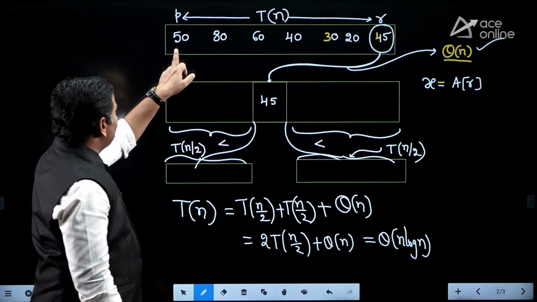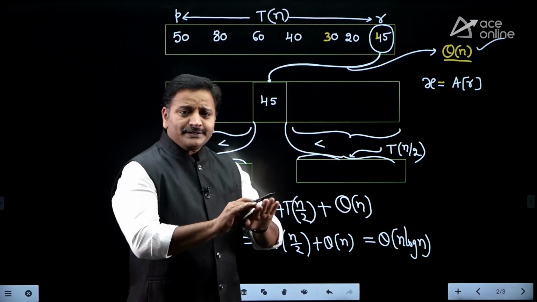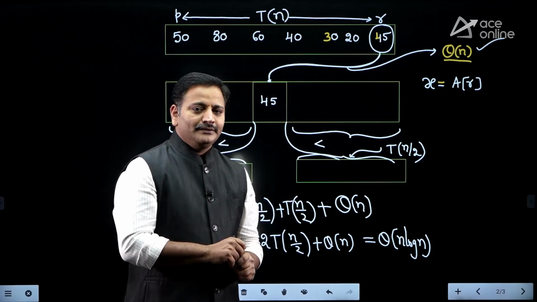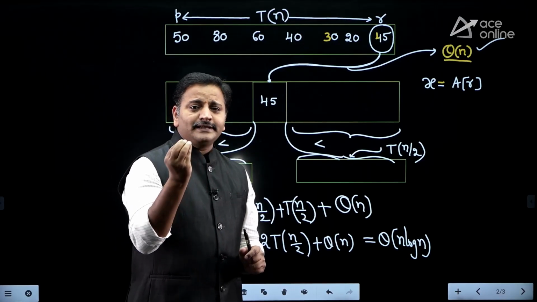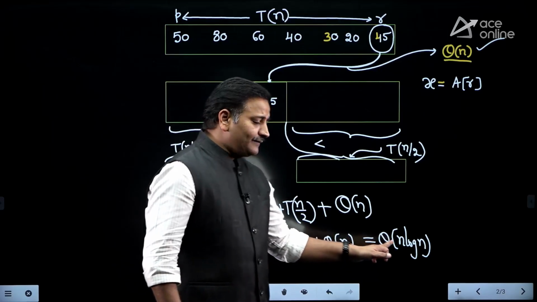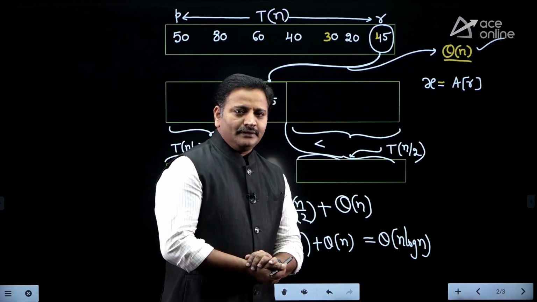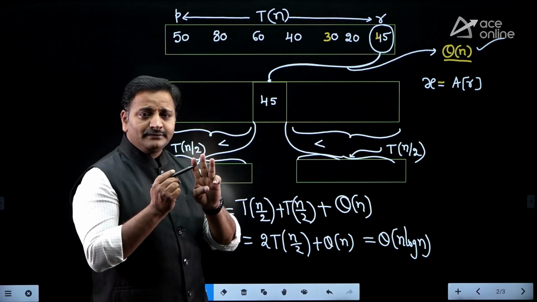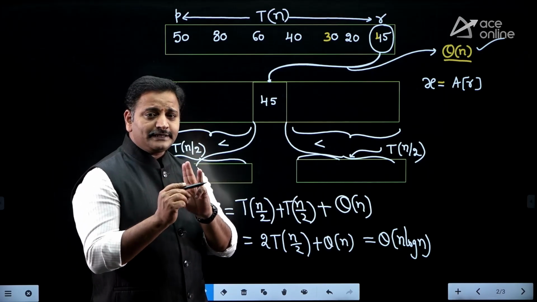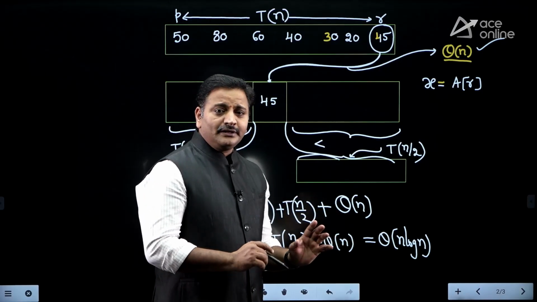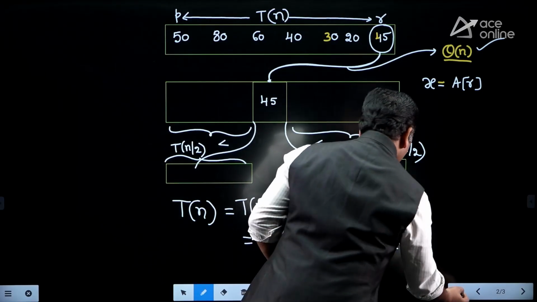Now, if you observe, friends, input elements are neither in ascending order nor in descending order. So if array elements are neither in ascending order nor in descending order, then the quicksort algorithm is taking theta of n log n time. Is it clear, friends? But we have 3 types of inputs, right? Ascending order, descending order, neither ascending nor descending. Let me check what will happen if array elements are in the ascending order.